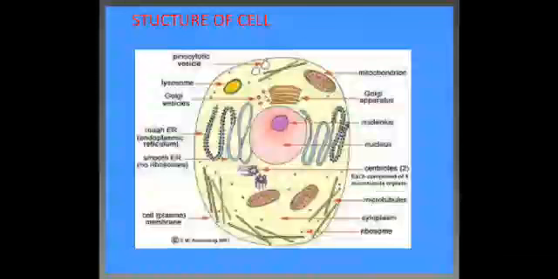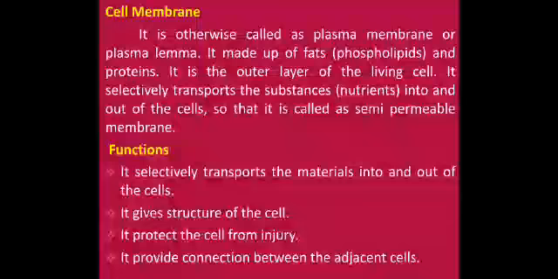Next slide shows the structure of the cells. Cells have many parts, each with a different function. Some of these parts, called organelles, are specialized structures that perform certain tasks within the cells. The human cells contain the following major parts. First, we discuss cell membranes. It is otherwise called the plasma membrane or plasmalemma.